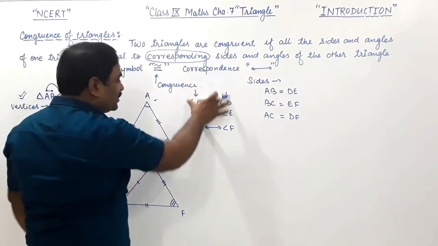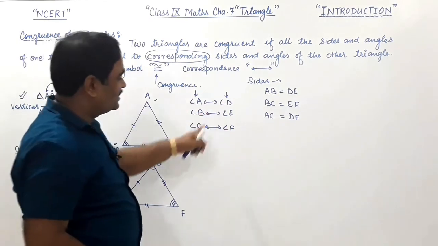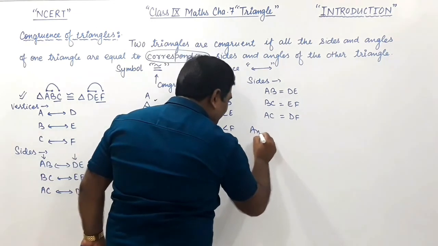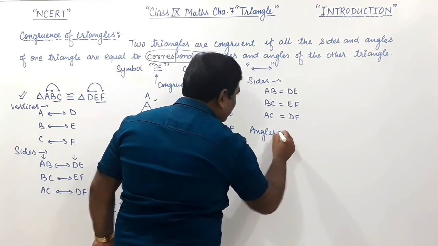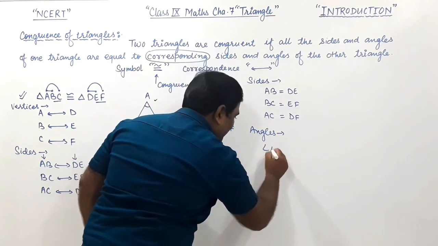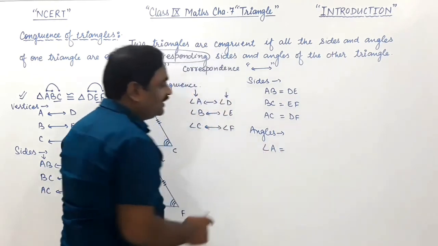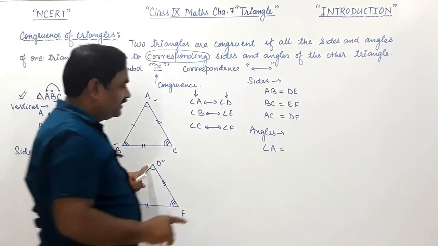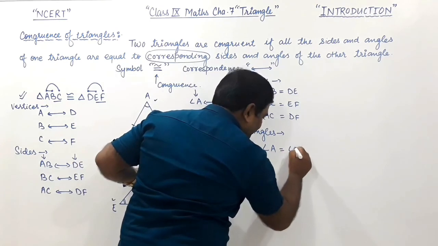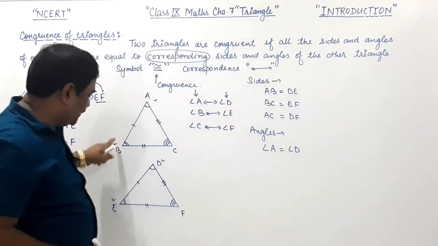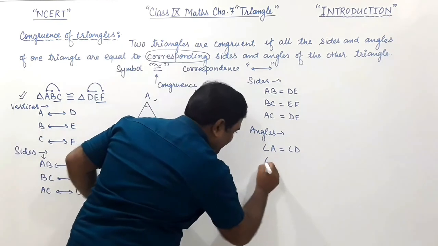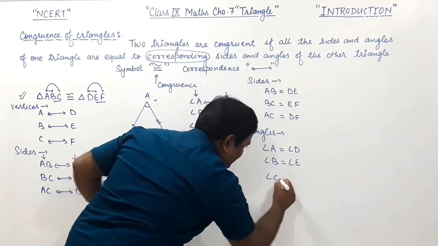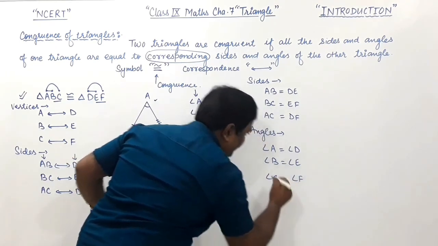Similarly, all the corresponding angles are also equal. Angle A is equal to angle D, angle B is equal to angle E, and angle C is equal to angle F.